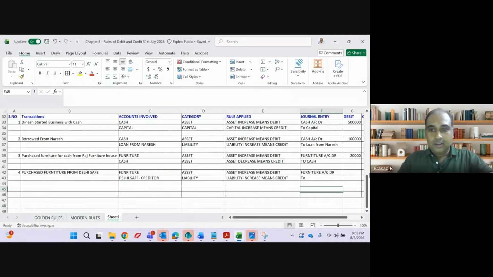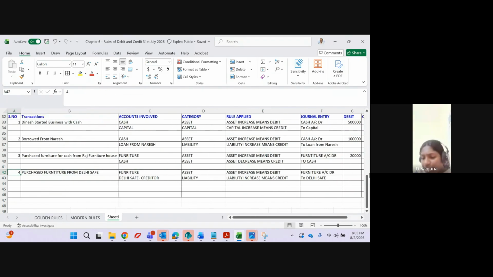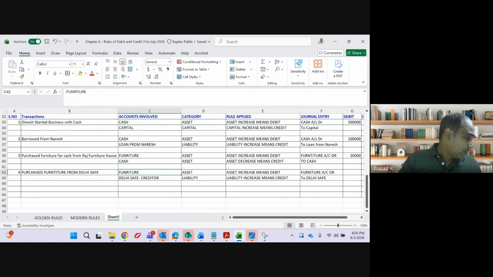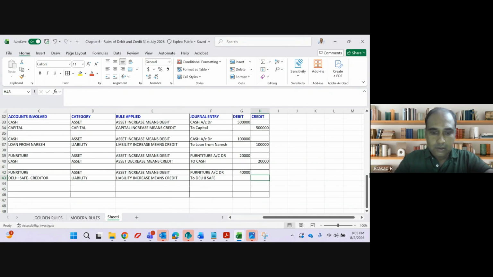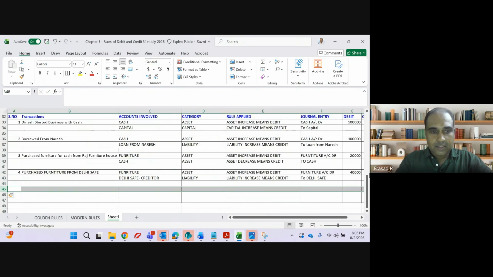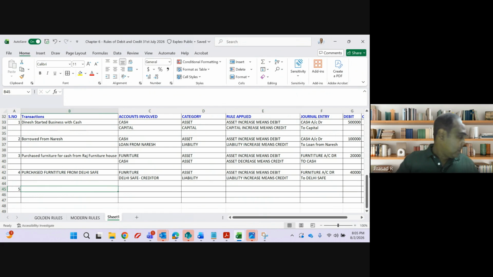So furniture account debit and Delhi Safe is a creditor. My liability increases, which means credit. Liability increases with credit. So the amount is 40,000. Clear? Let's go slow. Everyone can answer, but let's go slow. No need to hurry up.